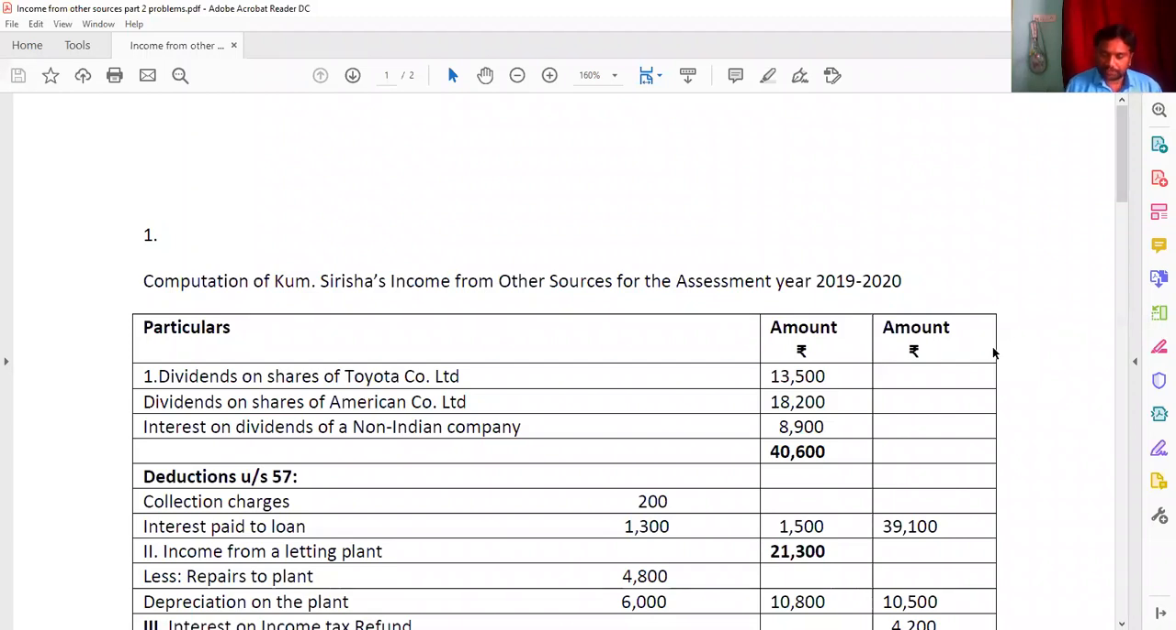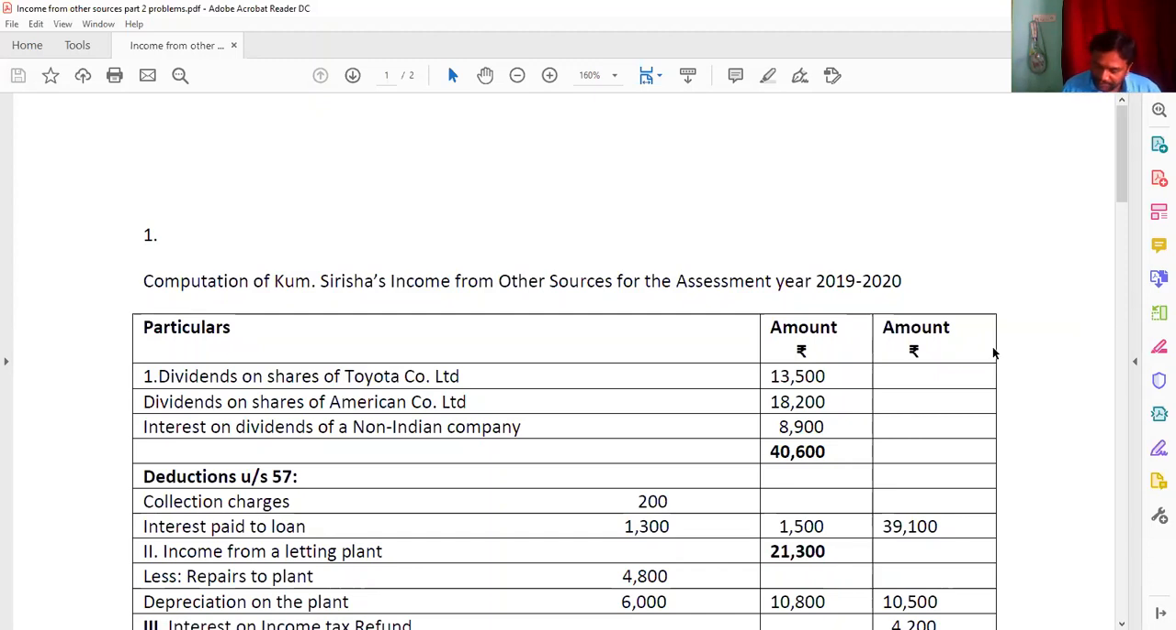Kumari Shirisha submitted the following particulars for the previous year ending 31st March 2019. The dividends on shares of Toyota Company Limited, Japan, rupees 13,500. Dividends on shares of American Company Limited. Just now I said the foreign company dividend is going to be taxable. If it is a domestic or Indian company, or if you receive mutual fund dividends, it is going to be exempted from tax. But both of these are foreign companies, so it is going to be taxable.